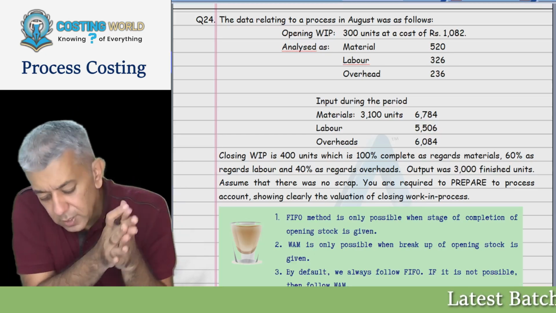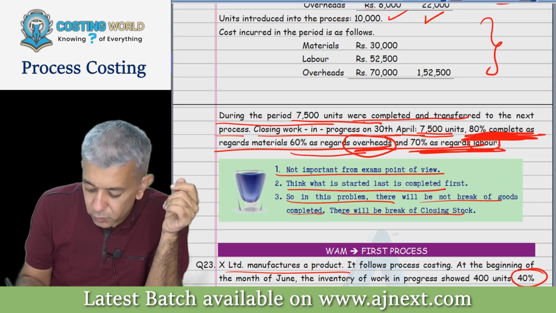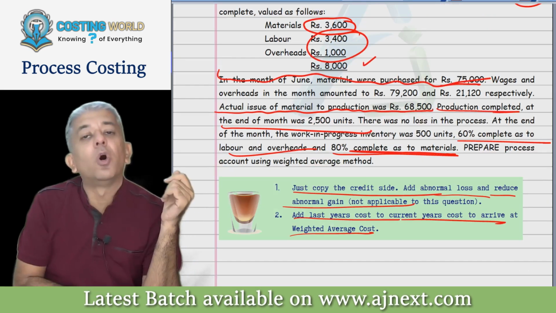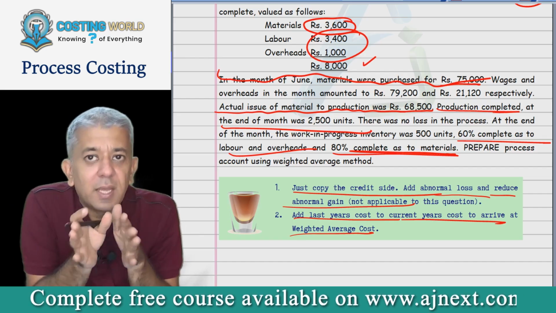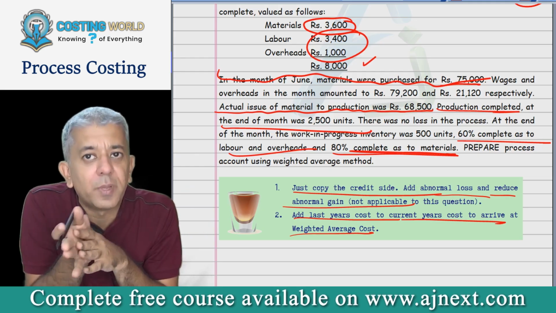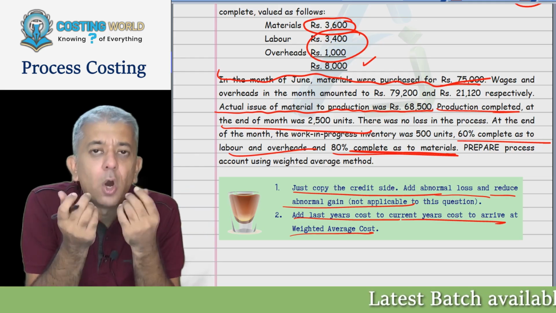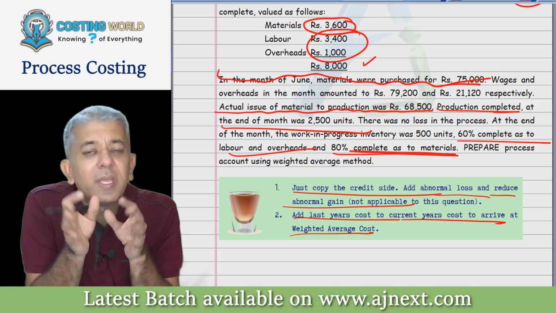Good afternoon, guys. Yesterday we all ended with question number 23, and this was the first question that we had done on the weighted average method. In the weighted average method, the only thing that I have taught you is to combine last period's cost with current period cost. The moment you do that, automatically all the things will become okay. Then there is not going to be any issue.